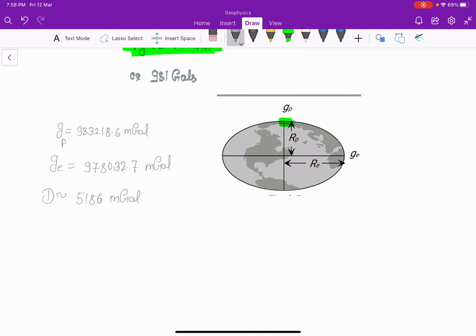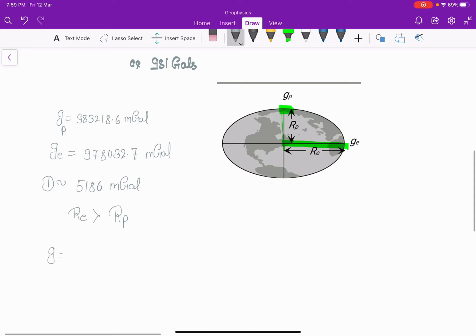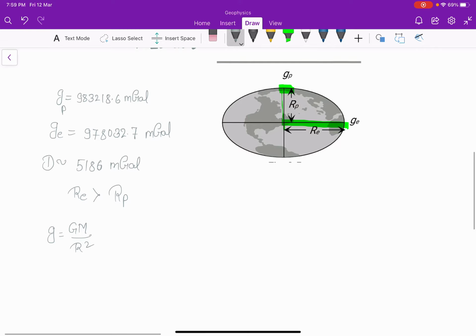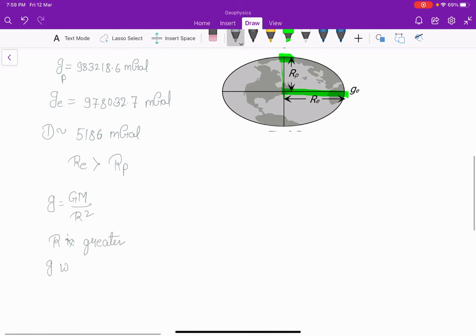The first one is polar and equatorial radius, this is RE and RP. As you know, radius at equator is larger than radius at pole, and we know g is equals to Gm over R square. So if R is greater, g will be lesser.